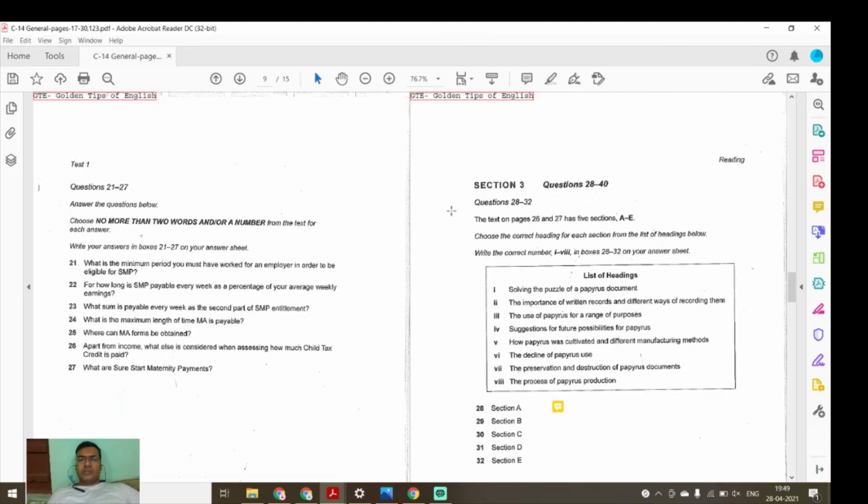And so it is telling about the benefits of papyrus, the uses of papyrus for a range of purposes. This can be your answer, as per me. So I will write 3. Now we'll go to section E.